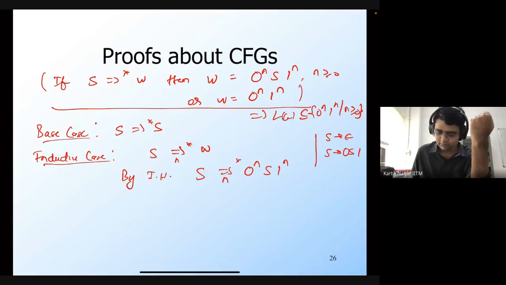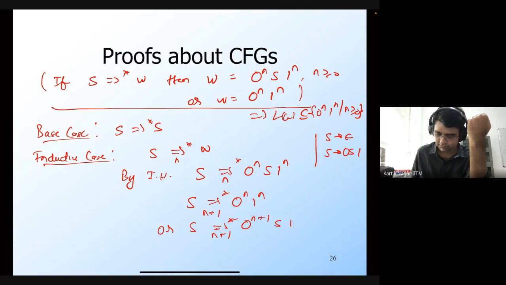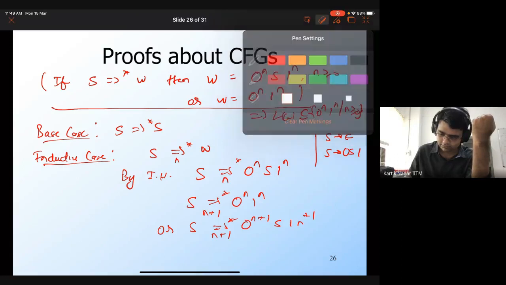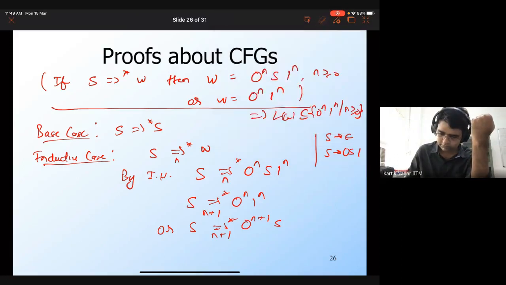So if I take the next step in the derivation, there are two possibilities here. In n plus 1 steps, I can get 0^n 1^n, or in n plus 1 steps, I can generate 0^(n+1) S 1^(n+1).